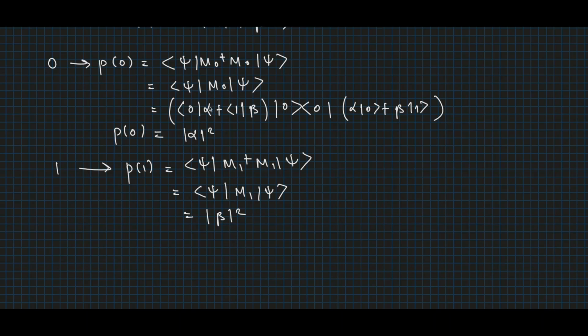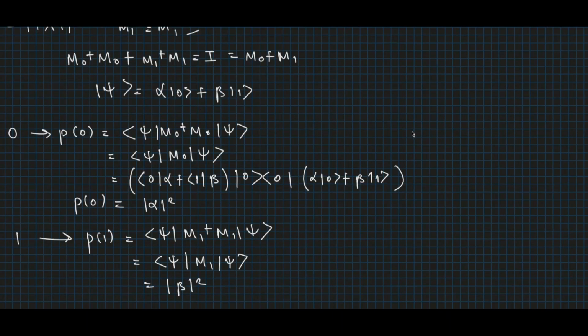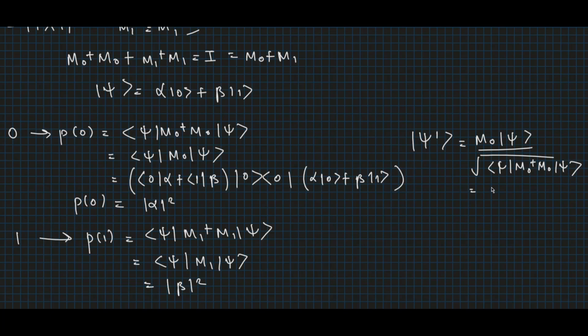Now the state psi after the measurement in both cases will be as follows. If the output was 0, then the state psi dash would be equal to M0 operating on psi divided by the root of ⟨ψ|M0† M0|ψ⟩, which would be equal to M0 psi divided by, since this value is alpha squared, root alpha squared, and when M0 operates on psi we get alpha|0⟩.